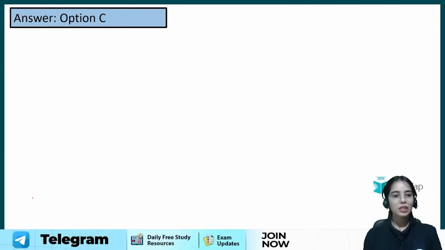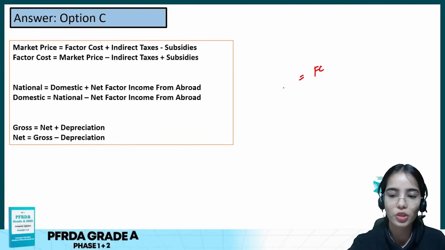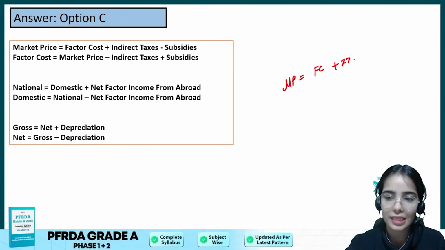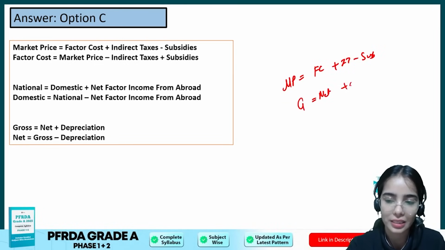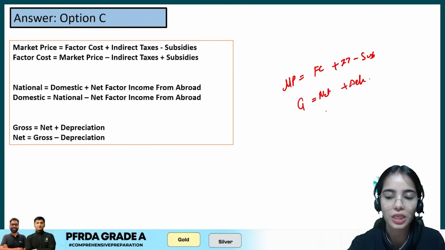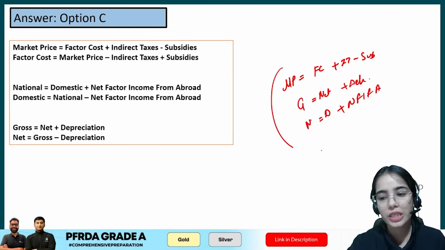Okay, so C is the right answer, and these are the conversions. If we have to convert the factor cost to market price, add the indirect taxes, deduct the subsidies. If we have to convert the net to gross, add the depreciation. If we have to convert the domestic to national, add the net factor income from abroad. So these are the conversions.